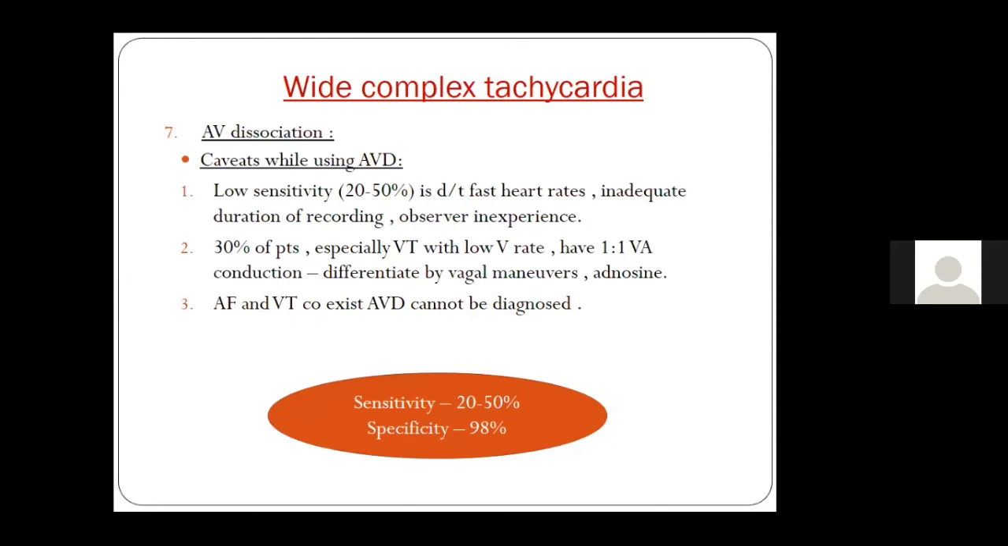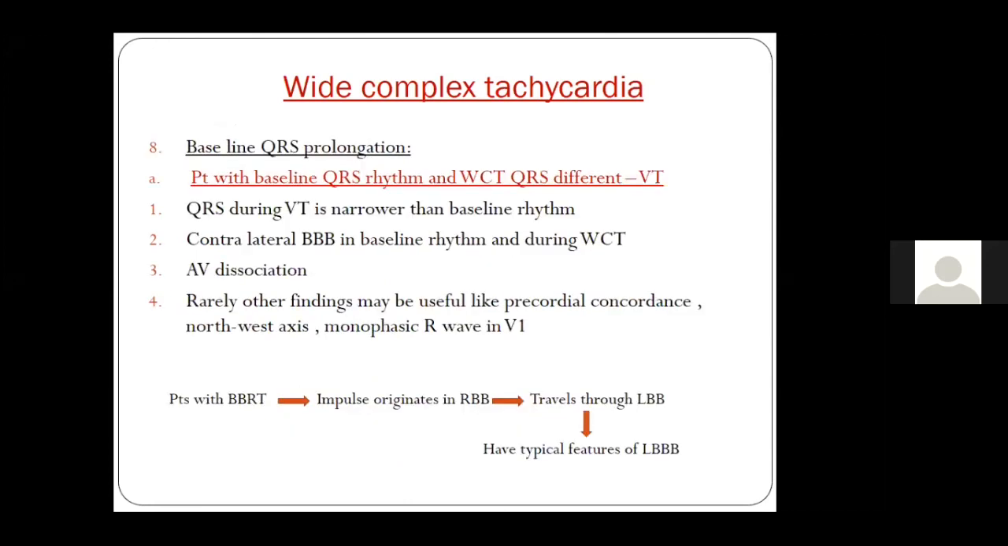Also, 30% of patients with VT with a low ventricular rate have 1:1 VA conduction. So if there is 1:1 VA conduction, we are more likely to miss AV dissociation in those ECGs. Also, if AF and VT coexist, then AV dissociation cannot be diagnosed. So these are the few caveats of AV dissociation we should always know.